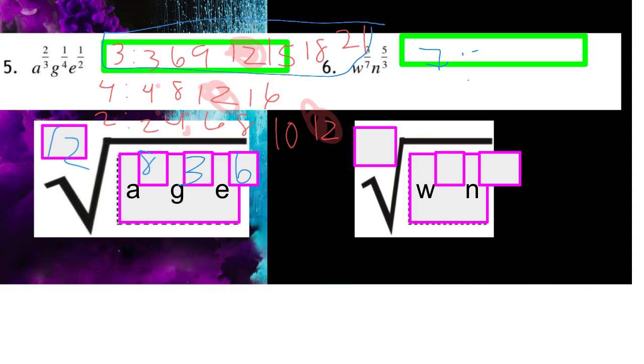So for 7, we got 7, 14, and then 21. Well, you can see that they have the same 21. So we're going to go with that one, right? So 21 right here. Well, what times 7 gives me 21? 3 times 7 gives me 21. So then 3 times the numerator. The numerator is 3, so 3 times 3 gives me 9 right here. And then what times 3 gives me 21? Well, 7. And then 7 times 5 is 35.